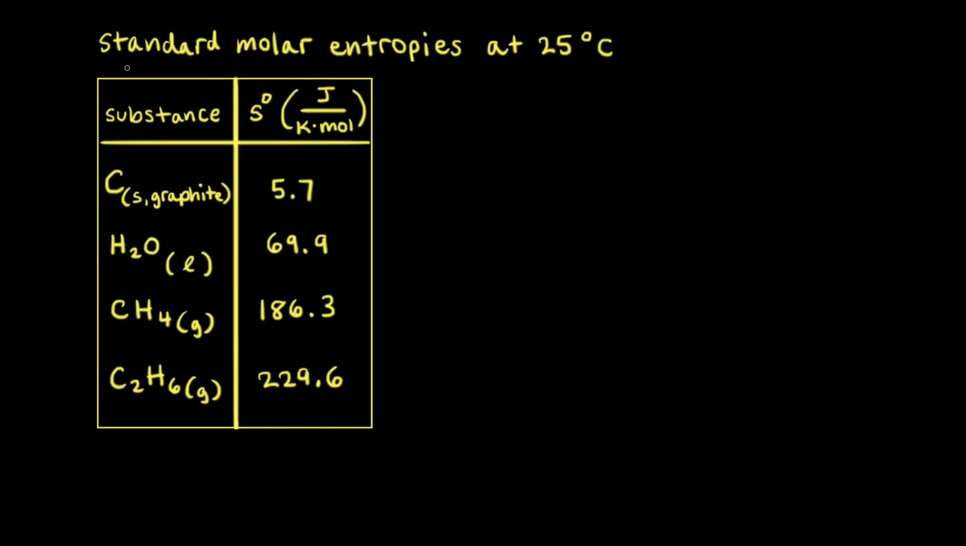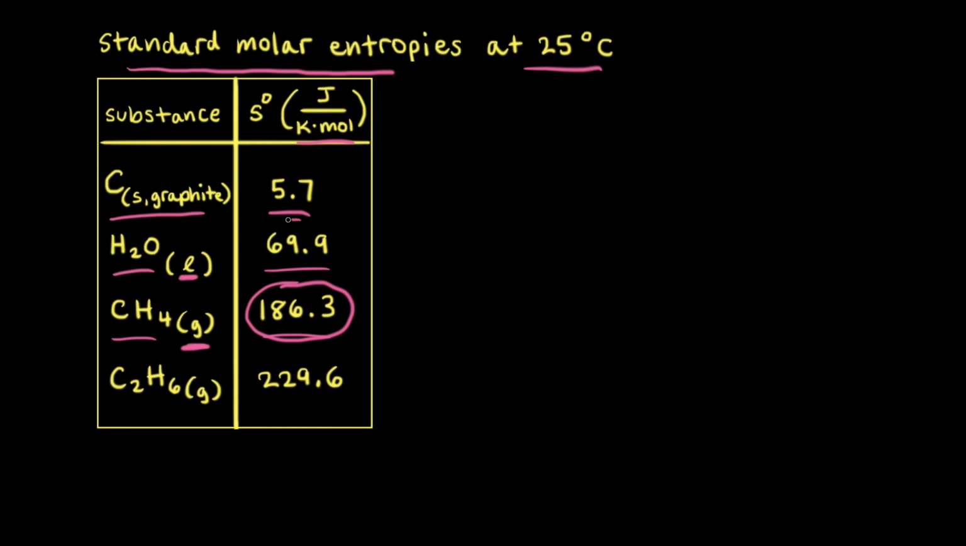Next, let's look at a table showing standard molar entropies of different substances at 25 degrees Celsius. We just saw that the standard molar entropy of carbon in the form of graphite is equal to 5.7 joules per Kelvin mole. Let's compare that solid to 2 other standard molar entropies. For example, liquid water has a standard molar entropy of 69.9, and methane gas has a standard molar entropy of 186.3. Looking at these numbers, in general, gases have higher standard molar entropies than liquids, as we can see comparing the values, and liquids in general have higher standard molar entropies than solids.